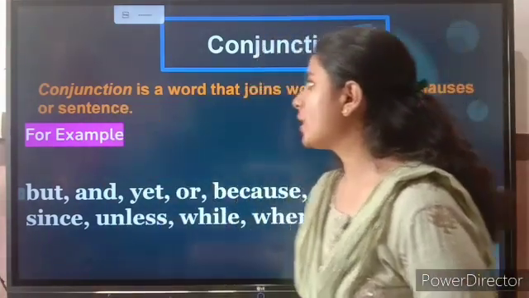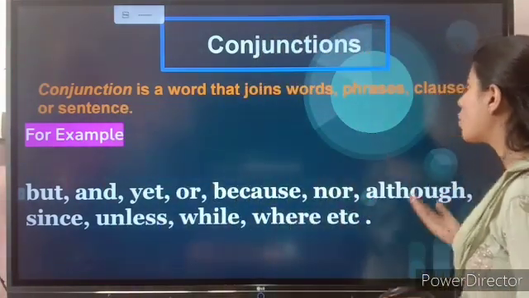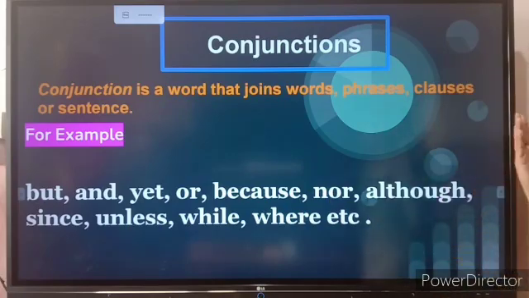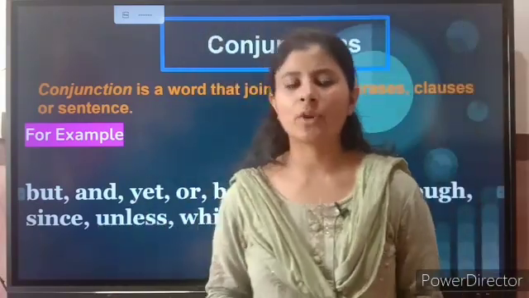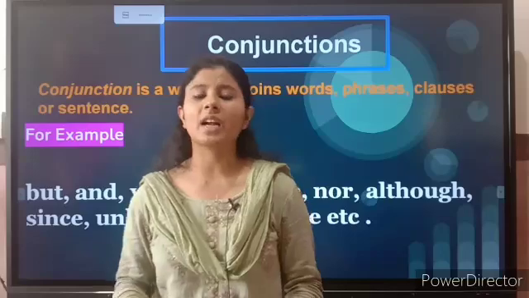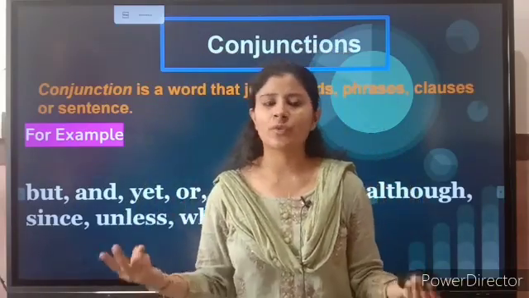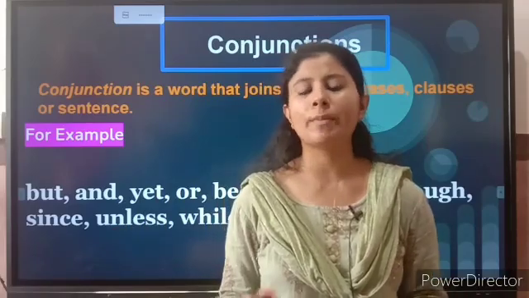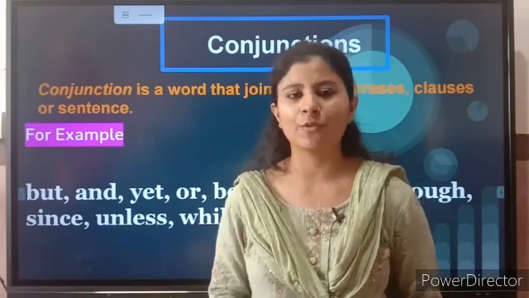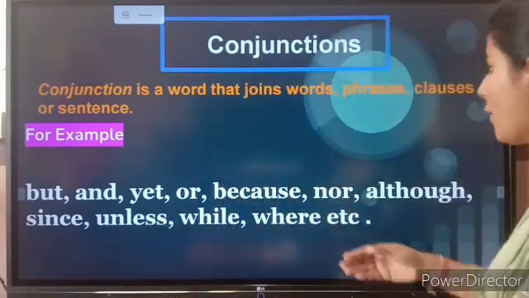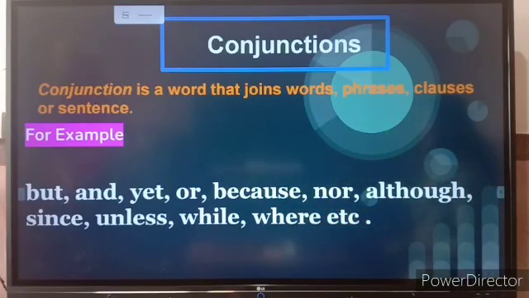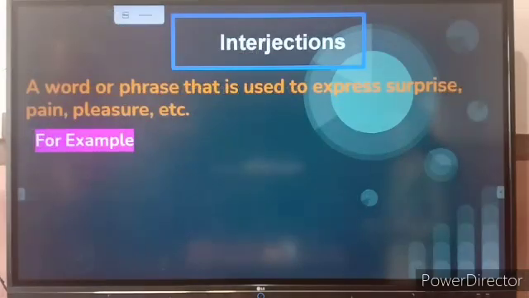Now this is the conjunction. A conjunction is a word that joins words, phrases, clauses or sentences together. You can say that conjunctions are linking words. They join two sentences, two words, two phrases, two clauses together to make it shorter, simpler and meaningful. You can have a look at examples: but, and, yet, or. So these are the conjunctions. Let's move forward to the interjections.